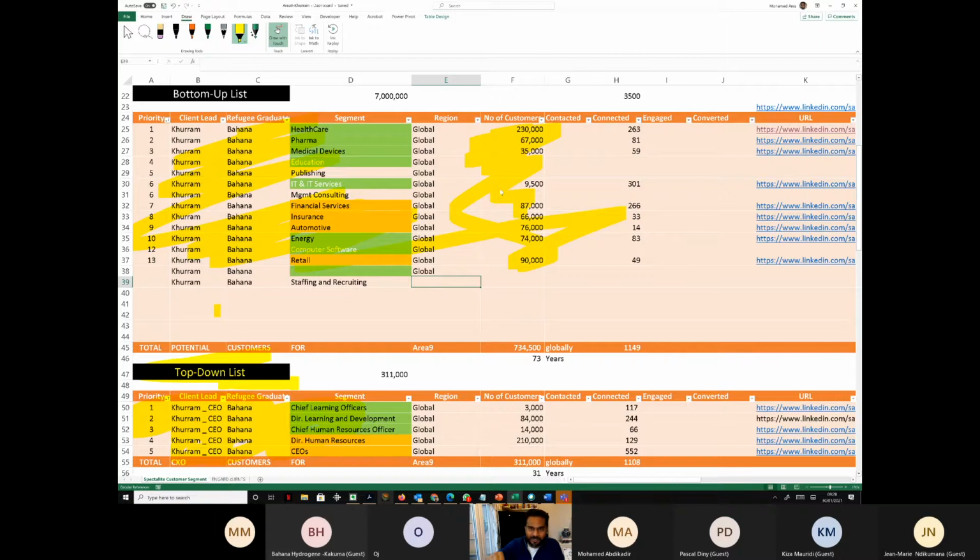For example, if you take the example of StepUp also, Kuram is Area 9 president. He's not the chief executive of Area 9. In fact, I actually spoke to the chief executive, Ulrich. Ulrich said, talk to Kuram. And then Kuram gave the job to Bahana. Right?